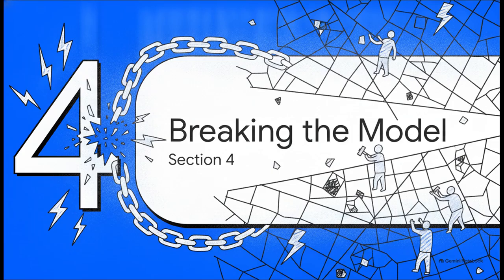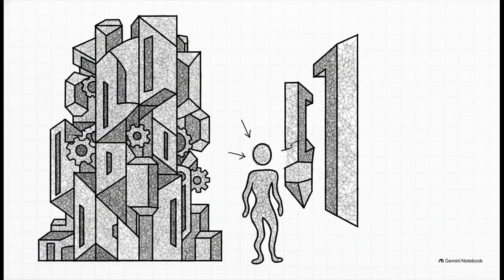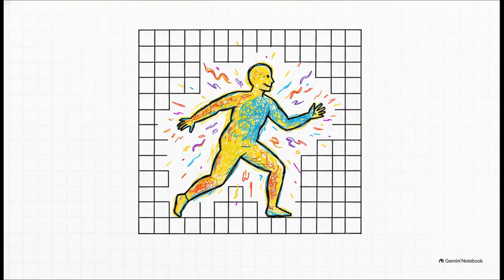Section 4. Breaking the predictive model. Kael looks at this perfectly designed, seemingly inescapable system in the chamber, and he asks Elara, where do we fit into that? And Elara's answer, it is easily the most empowering moment of the entire story. She just looks at him and says, we don't.